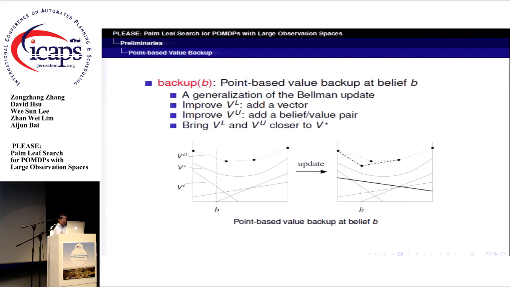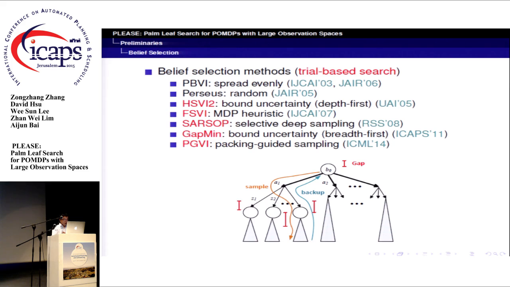Such an operation can bring the lower and upper bounds over the whole belief space, especially the space around the belief B, closer to the optimal value function. The backup operation is common in different point-based methods, but the belief selection is not. So belief selection is a key component to distinguish different methods.